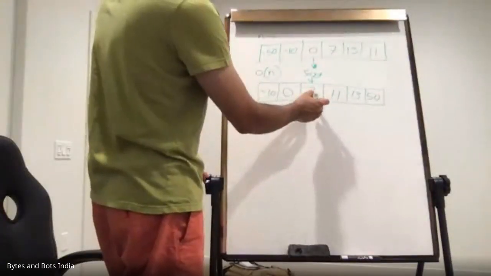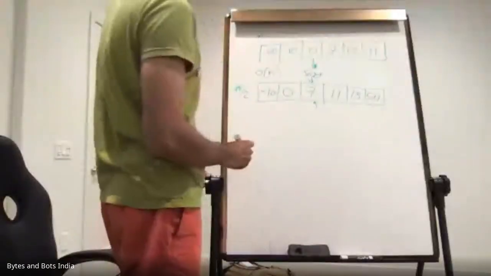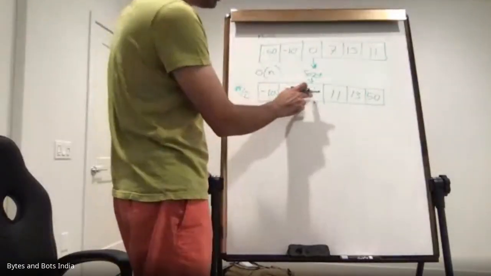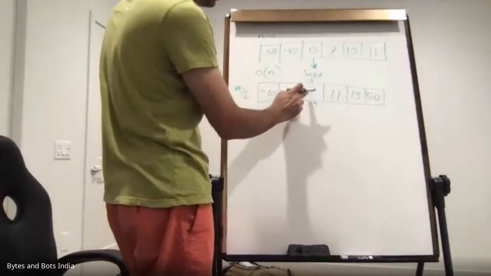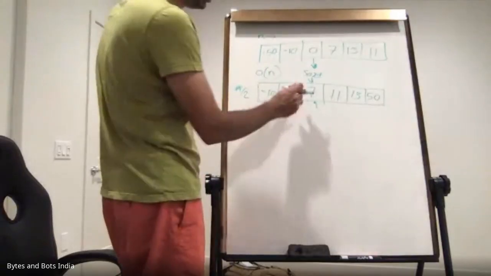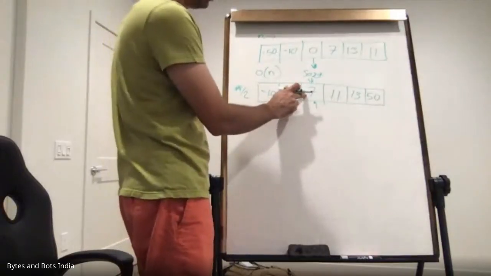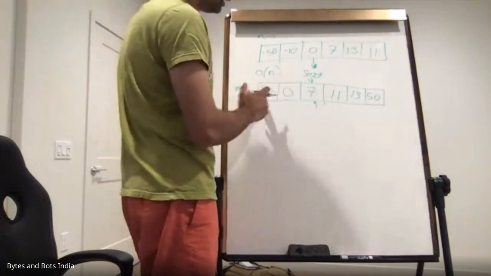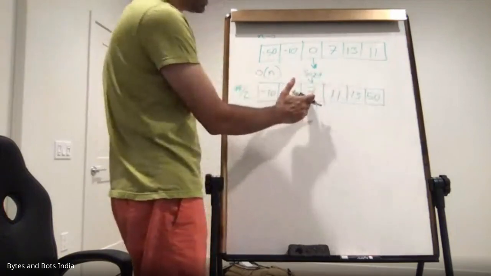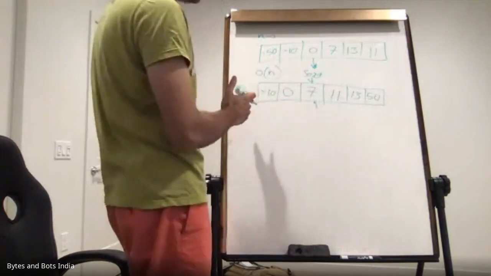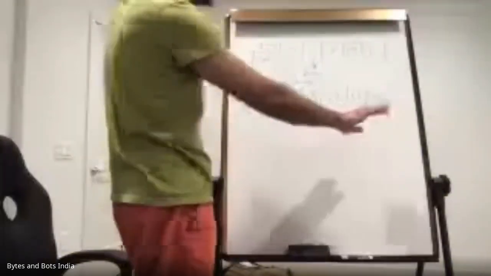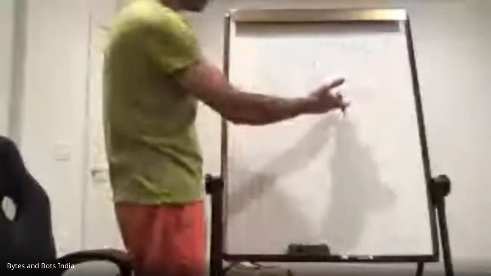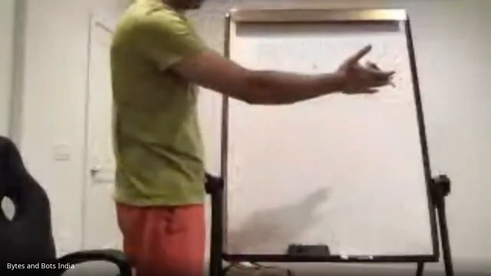So this is our half of the array, and we see if the element here is greater than or less than what we are searching for. Is 7 greater than 11? No, 7 is less than 11. Now, as the array is sorted, 11 cannot be on the left of 7. It will always be on the right because the array is sorted. So 11 is bigger than 7, and it must be in the other half.